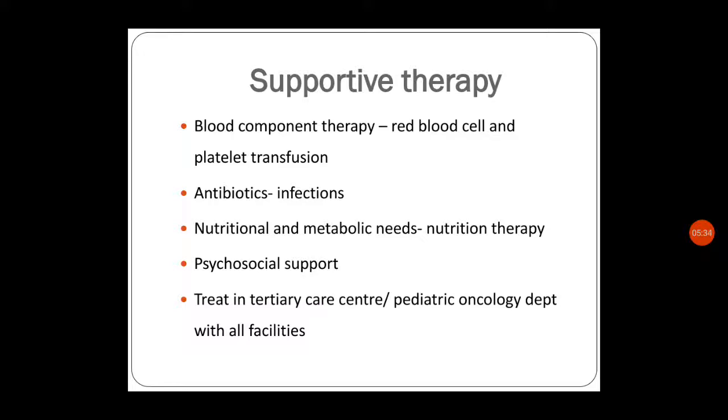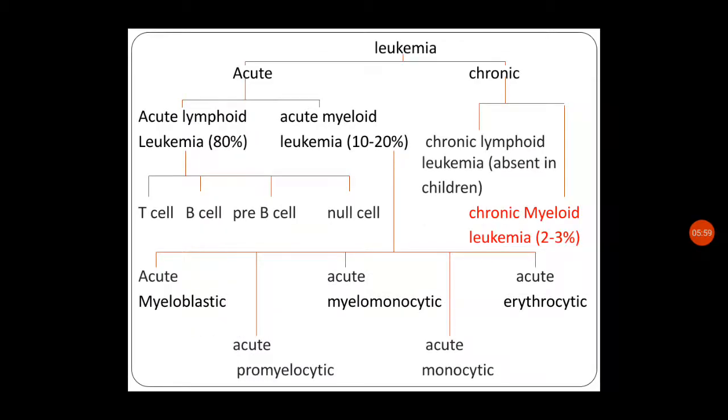Here also supportive therapy is very important. Blood component therapy like red blood cell and platelet transfusion may be required, antibiotics may be required for preventing infection, and nutritional and metabolic needs should be treated with nutrition therapy. Psychosocial support is required in every aspect of management. Treatment can be done in a tertiary care center or pediatric oncology department with all facilities.